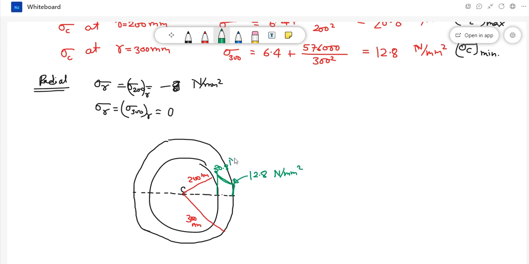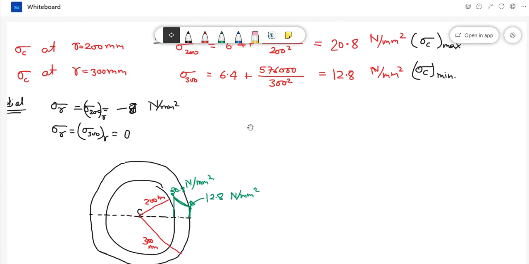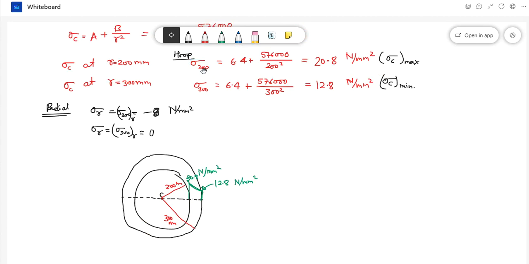This is also 20.8 Newton per mm square. Now how you can check it here? At 200 mm radius, the circumferential or hoop stress is 20.8 Newton per mm square, and at 300 mm radius, the hoop stress is 12.8 Newton per mm square.